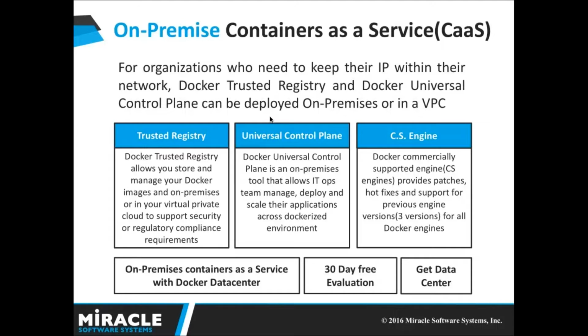Docker UCP is nothing but, as I told you before, an on-premises tool that allows IT operations teams to manage, deploy, and scale their applications across their development Dockerized environment. Coming to the Docker Trusted Registry, it allows you to store and manage your Docker images on-premises or in a virtual private cloud. And it also provides Docker Engine inbuilt.